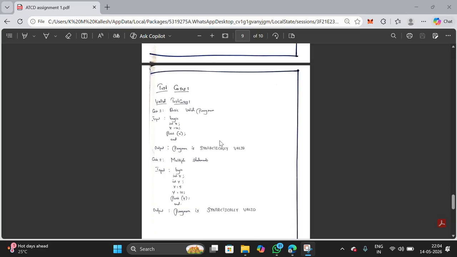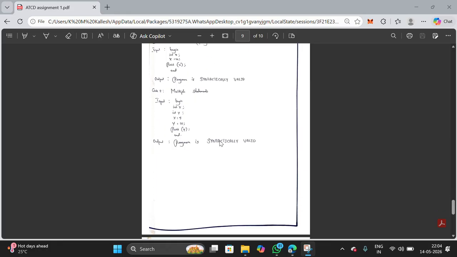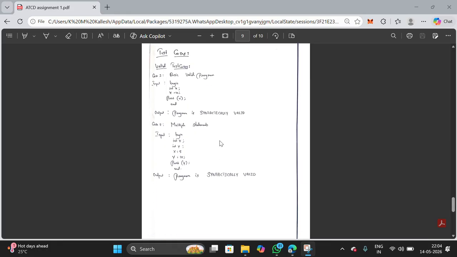Valid test cases. Now let us see valid test cases. Case 1. Basic valid program. Output: program is syntactically valid. Case 2. Multiple statements. Output: program is syntactically valid. These examples prove the parser correctly verifies the syntax.